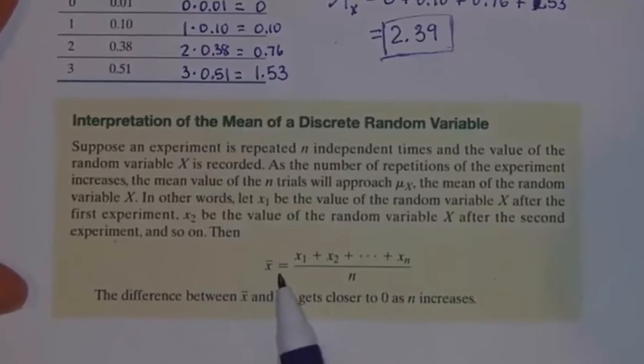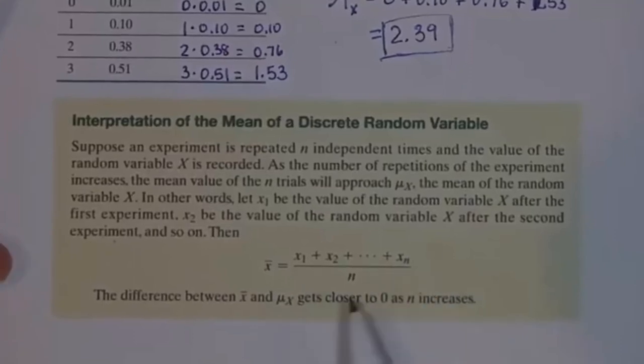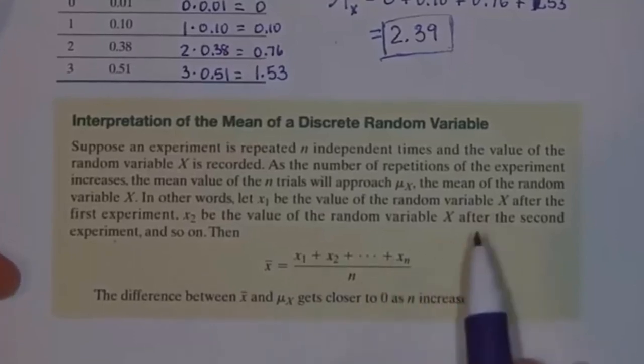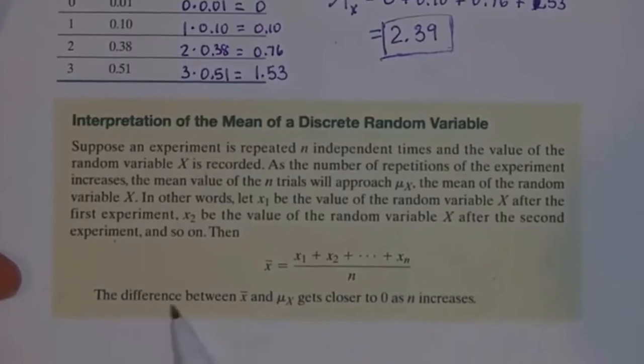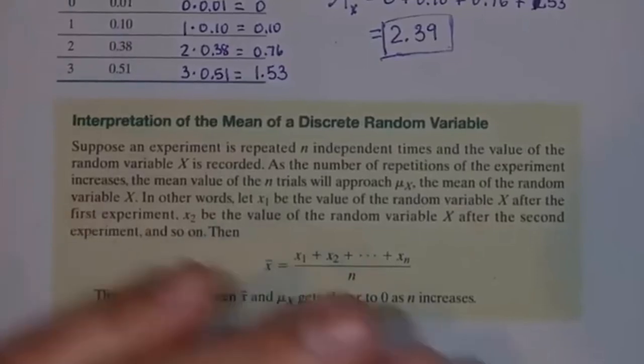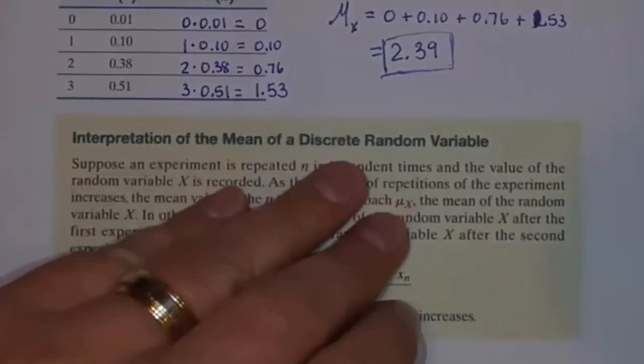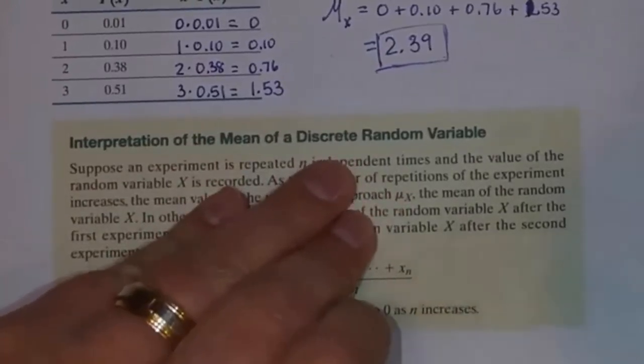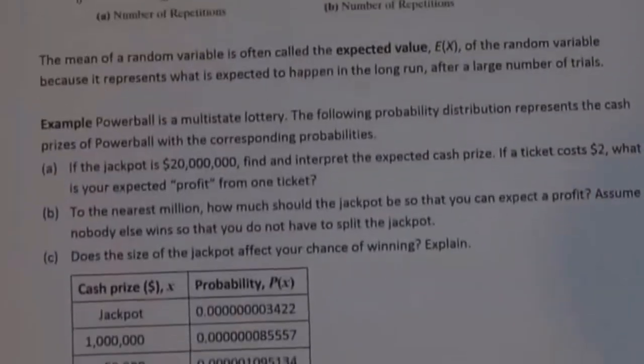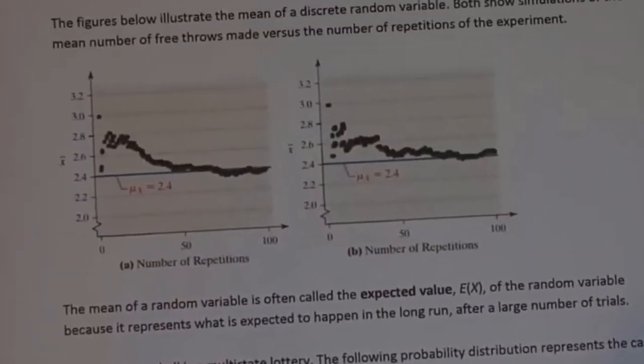Then x bar equals x sub 1 plus x sub 2 and so on plus x sub n, divided by n, and this is going to approach the true mean. The difference between x bar and mu sub x gets closer to 0 as n increases. In other words, what's happening in the sample is going to approach the theoretical mean as we repeat the experiment. So that's another way of thinking about the law of large numbers.